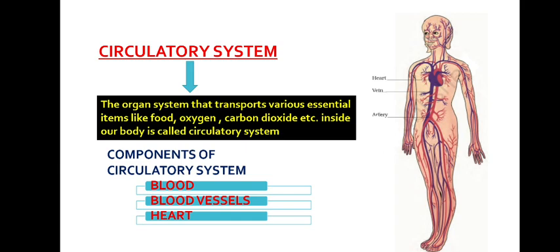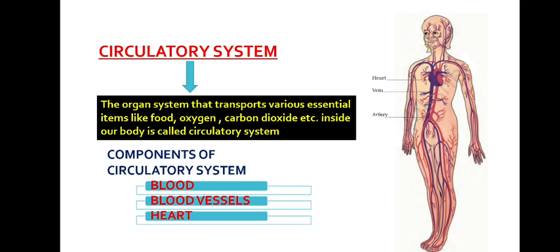So it is an organ system, just like the digestive system, respiratory system, excretory system. Like that, we have the circulatory system that helps in transporting various essential items like food, oxygen, carbon dioxide, waste materials, hormones, etc. inside our body. This organ system is called the circulatory system. So what is the circulatory system made up of? That we will discuss today.